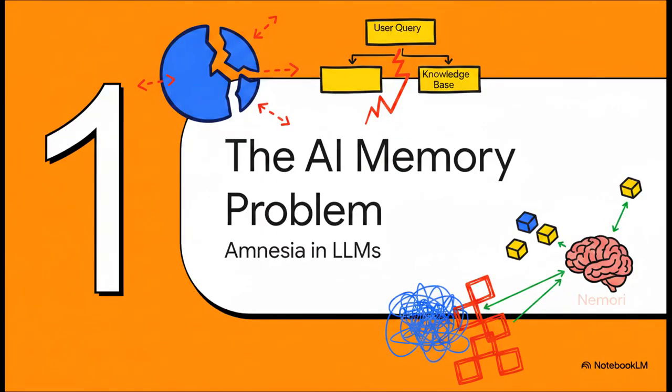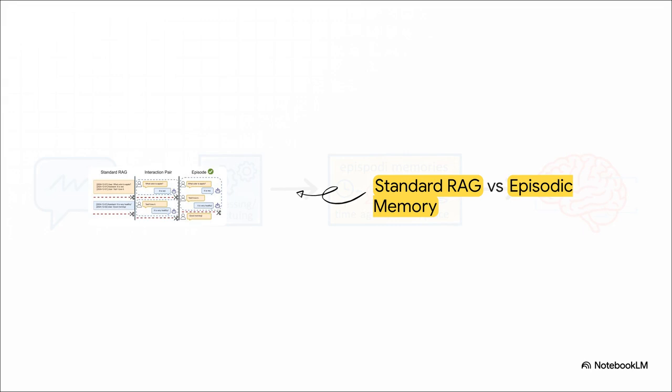Okay, let's jump into section 1, the AI memory problem. Before we get into the fix, we really need to understand why standard memory systems fail. You might be wondering, wait, don't we already have systems like RAG to solve this? Well, the problem is that standard RAG arbitrarily takes scissors to the conversation log. It completely breaks the logical flow.